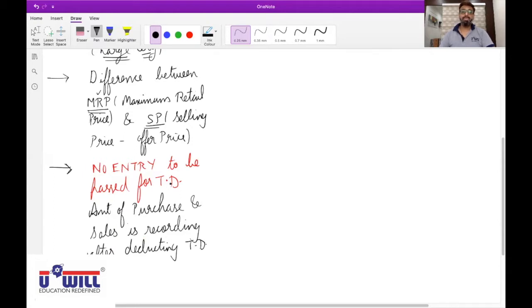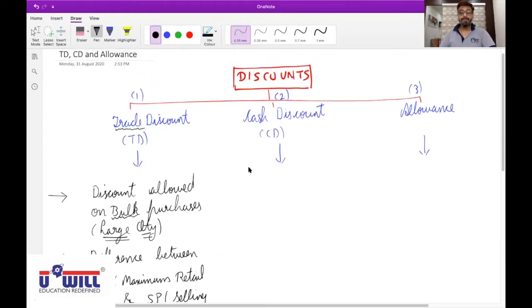No entry is to be passed for trade discount because we never wanted to charge MRP. MRP was just to give a psychological satisfaction to the consumers that they are actually getting the product at a lesser price. So our monetary cost is not at all involved over here. No entry is to be passed for trade discount. Amount of purchase and sales is recorded after deducting trade discount. Did all of you understand this? Yes, sir. Now coming to cash discount, be attentive.